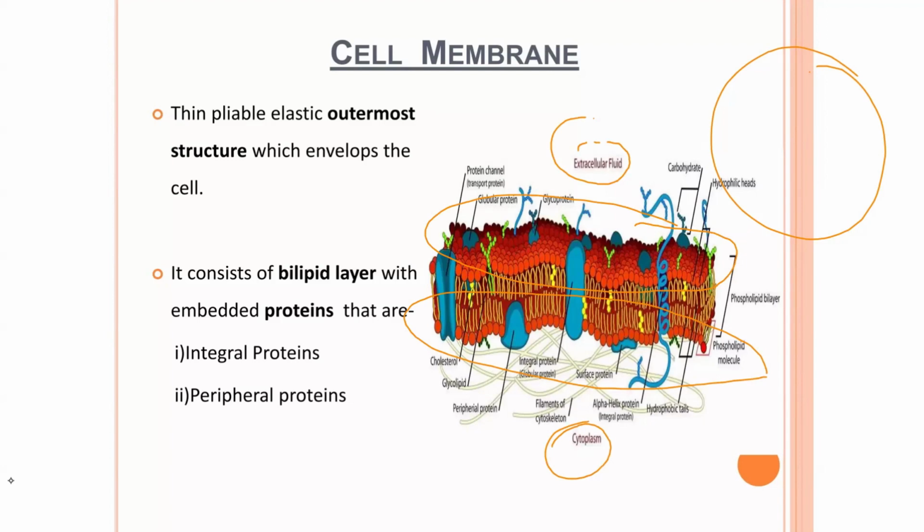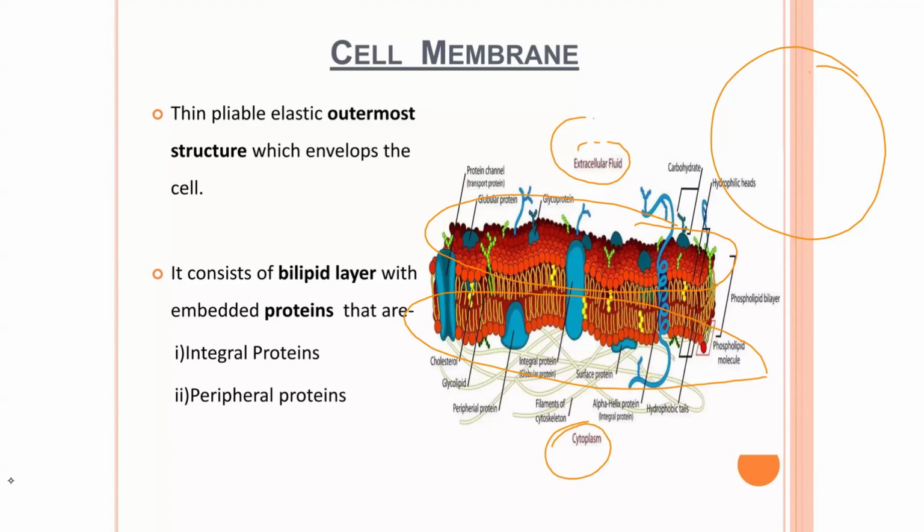We are also going to look at the scientists who were able to discover and come up with the fluid mosaic model and the lipid bilayer nature of the cell membrane. But now we are starting with one thing: you should understand that the lipid is a lipid bilayer. When you say lipid bilayer, it means that it is made up of 2 layers, one at the extracellular fluid and one in the cytoplasm. And in this lipid bilayer, there are different components, and they have different functions.